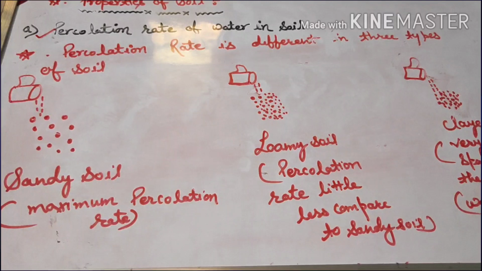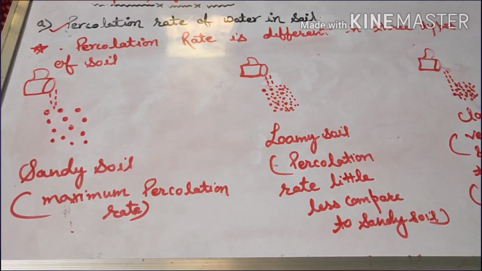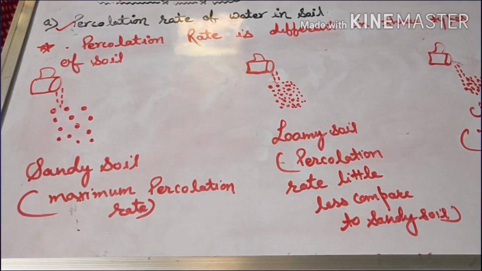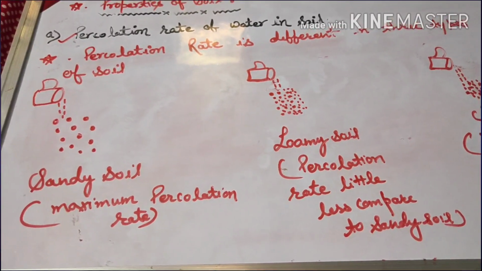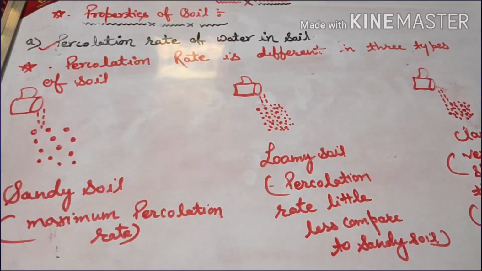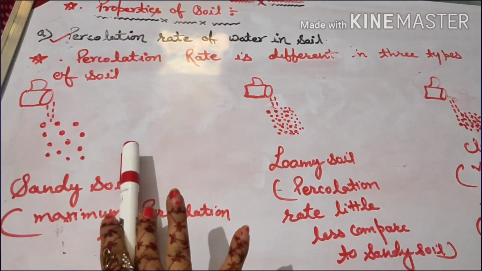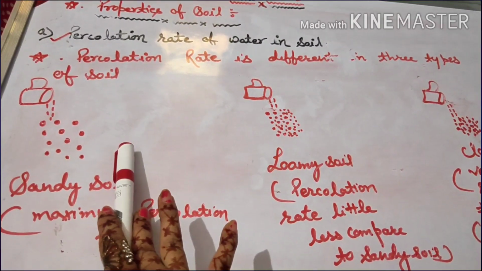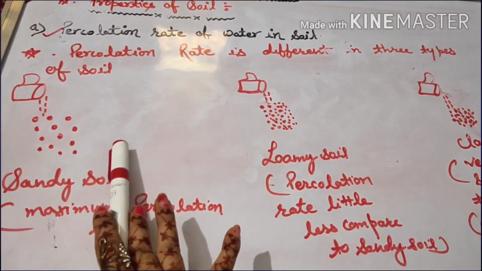Now why do we need to know about percolation rate? That's because knowing the percolation rate will help us decide which crops are suitable to be grown on which types of soil. So let's say sandy soil. We know that sandy soil has a maximum percolation rate. So which type of plants do you think are suitable for sandy soil?